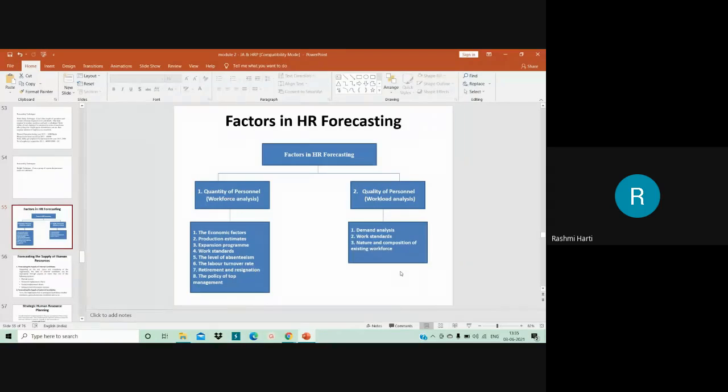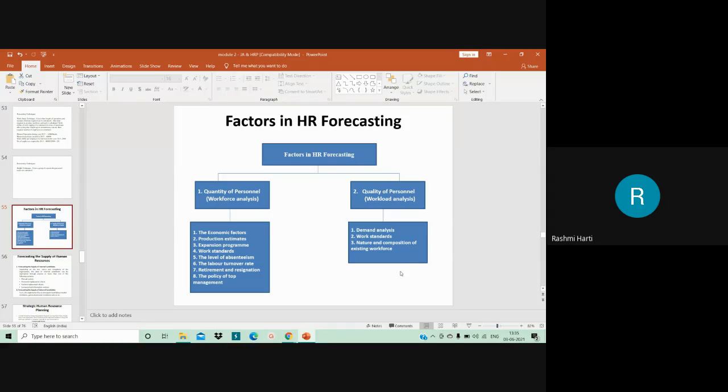Turnover rates may be calculated either by the separation method, the replacement method, or the flux method, whatever it is. Knowing the trends of turnover is an excellent means of approaching how many vacancies are likely to occur in the future, after the detailed labor turnover is framed.